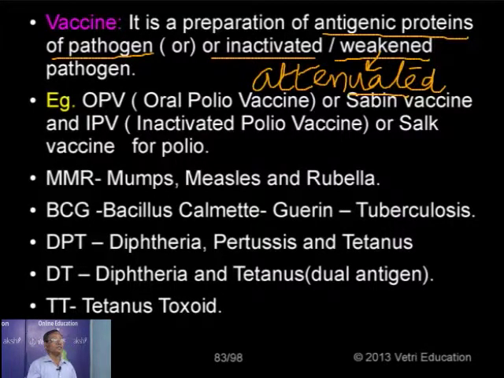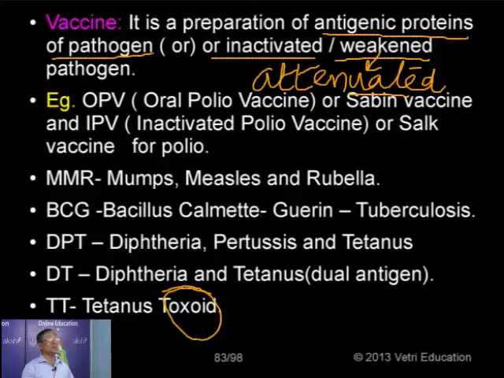Then DT, it is called dual antigen because it contains only two: one against diphtheria, another one against tetanus. That's what is called dual antigen. Then TT, tetanus toxoid. So what do you mean by toxoid? A modified form of toxin.